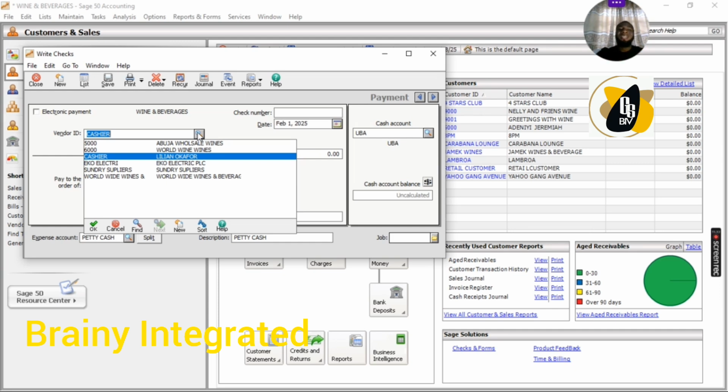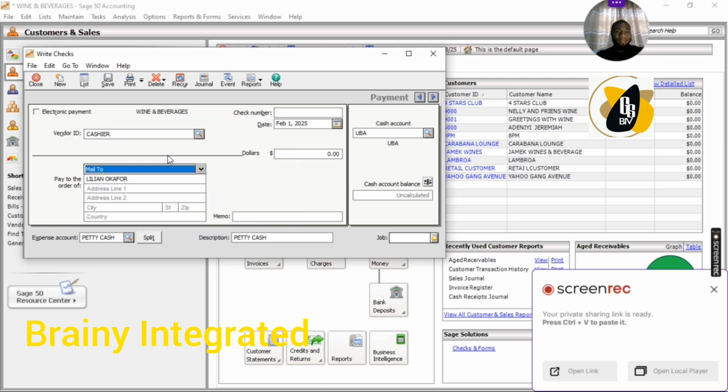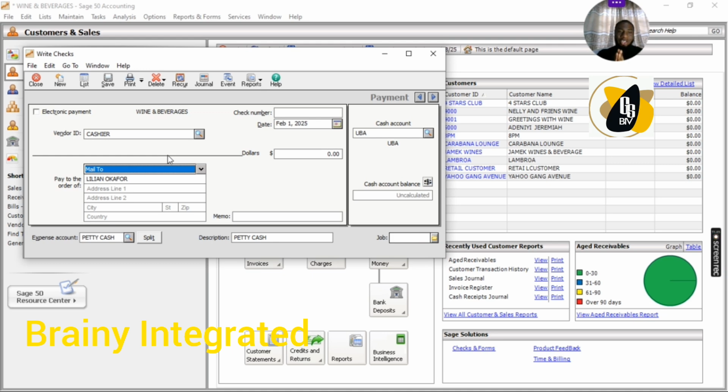So I must have created that person. In this case, the cashier is a person and her name is Lillian Okafor. So on my system, can you see that I have Lillian Okafor? All right. So I'm going to select as the vendor ID cashier, who is Lillian Okafor. We are paying this money to Lillian Okafor, or it was Lillian Okafor that made requests for the imprest.